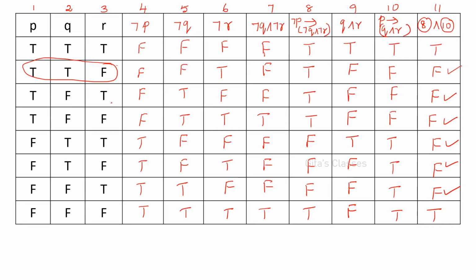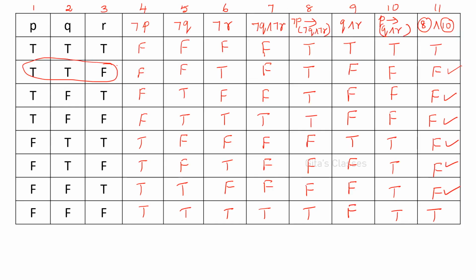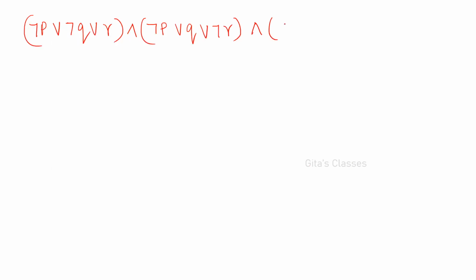The second F is for TFT. TFT means, for the first term T, T means not P. F means Q as it is, and the third term T means not R. Okay. And what will be the third term? The third F is for TFF. TFF means not P, Q or R. And next will be the fourth term.